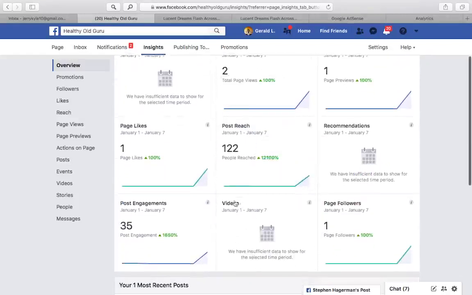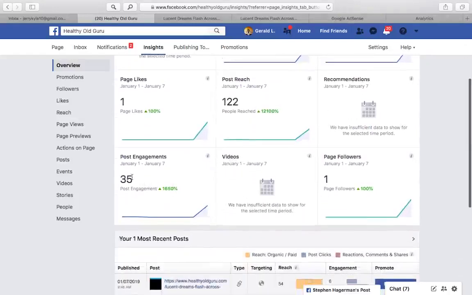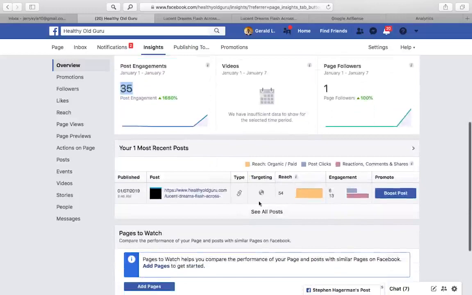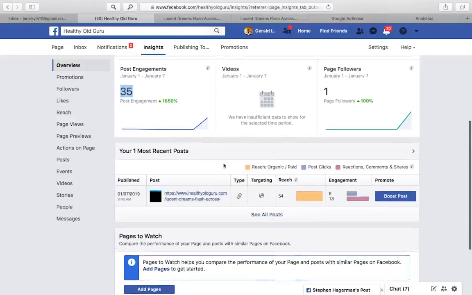This does not include us, and we have 35 post engagements. Okay, and we can see that it's all because of promoting this to our groups. But now we're going to do a video. The great thing about video is that it will get more engagements than posts, and you'll see that. We're going to go ahead and publish that here now.